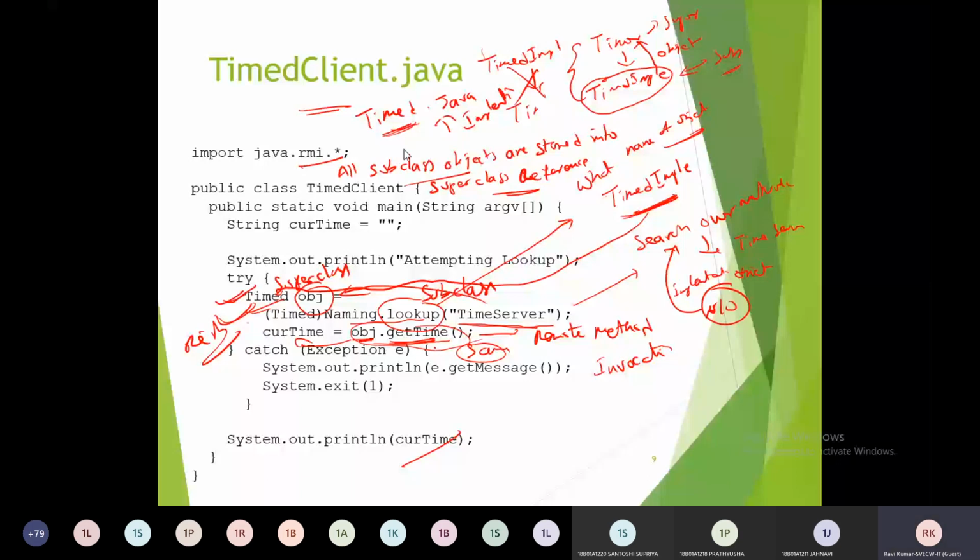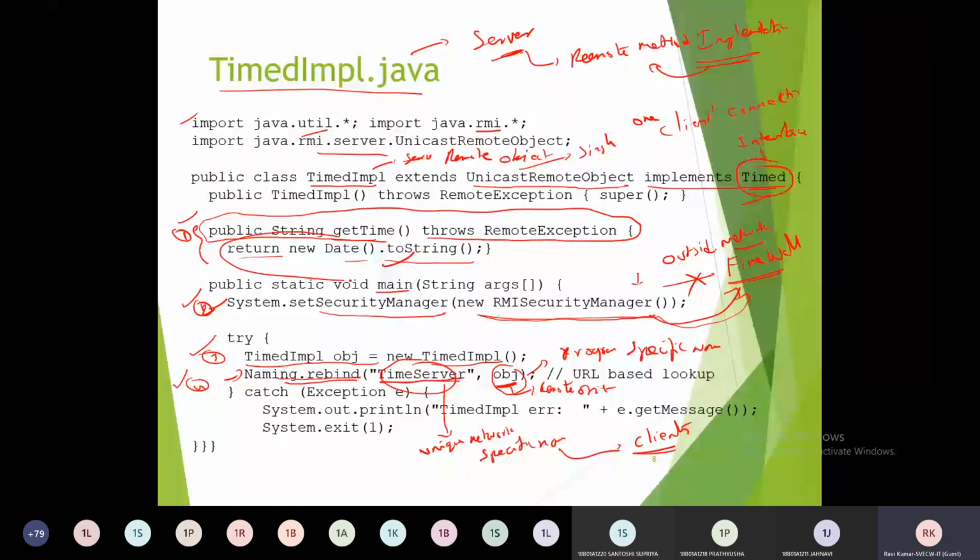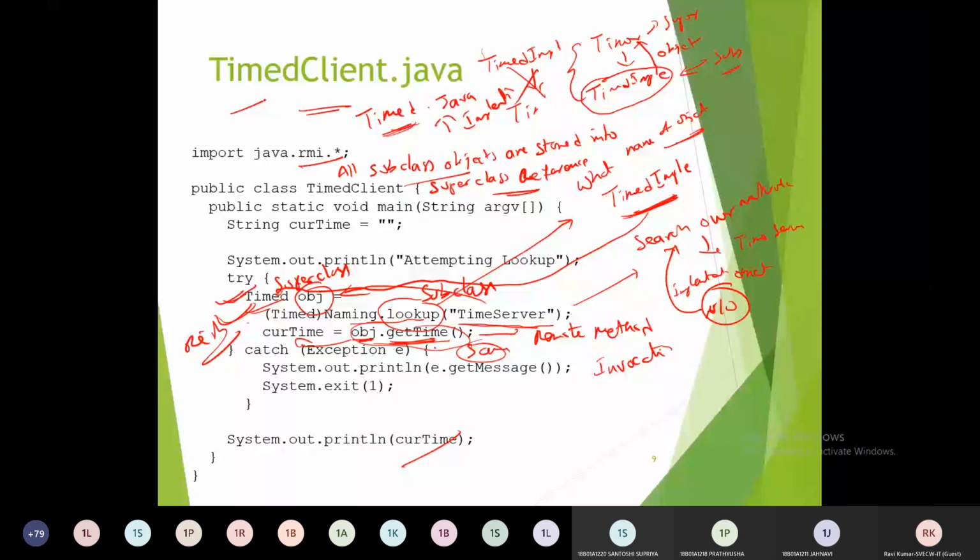Is it possible to get the complete information or complete implementation code using Timed.java inside the client machine? The implementation code is nothing but this one. This is the implementation code for the getTime, which is a remote method. Is it possible to see this definition by Timed.java, the TimedClient.java? No, sir. No.